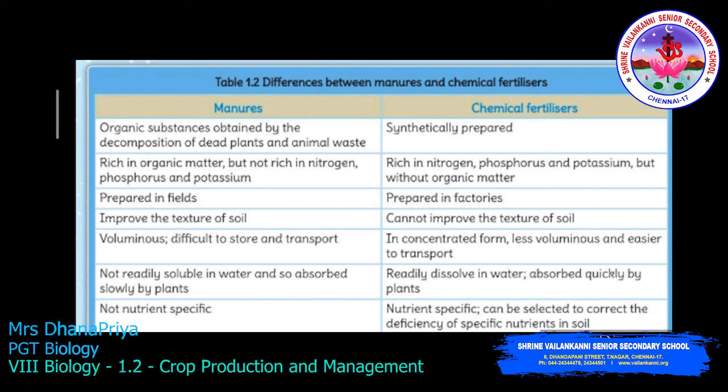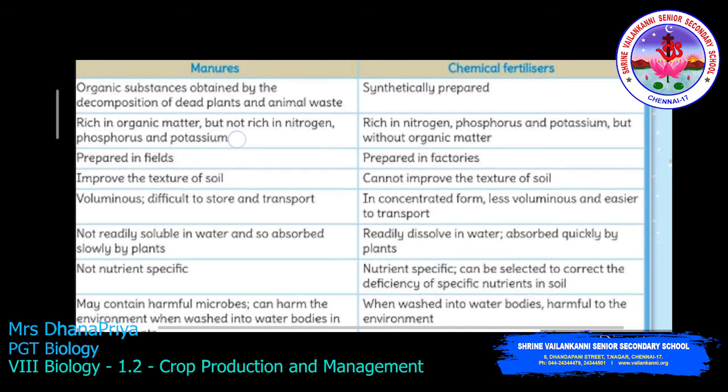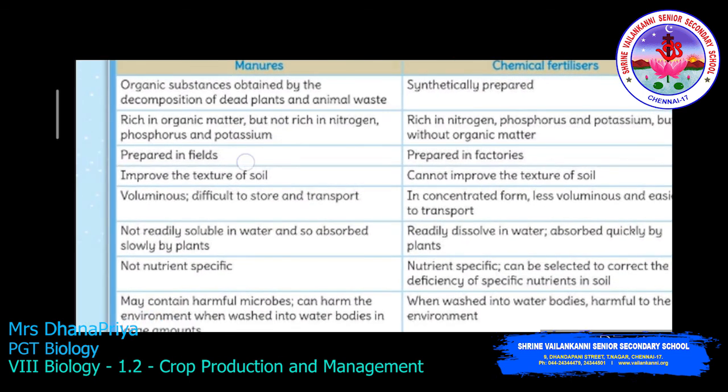Manures are prepared in the field, like compost. Compost is plant and animal decay material. We just decay it and prepare it in the field with the help of bacteria and fungi. But chemical fertilizers are prepared in factories. Manures improve the texture of soil. Chemical fertilizer cannot improve the texture of soil. Manure is voluminous, difficult to store and transport. Chemical fertilizer is in concentrated form, so less voluminous and easier to transport.